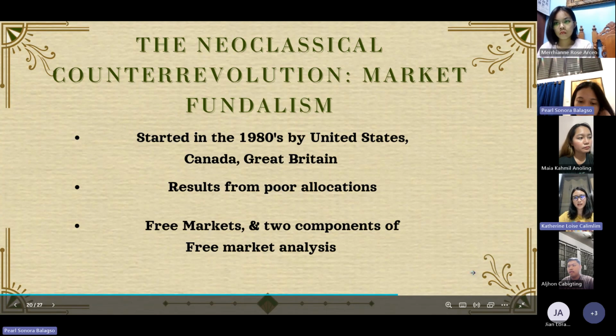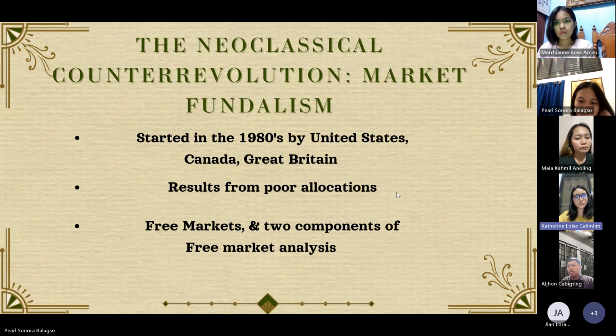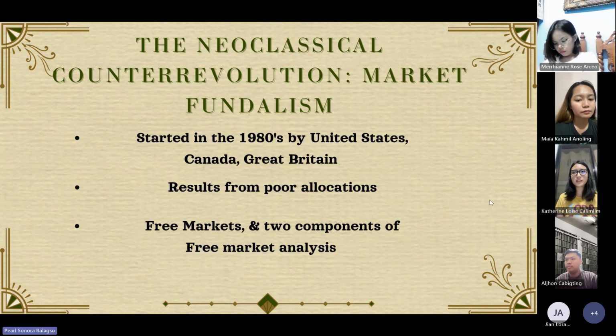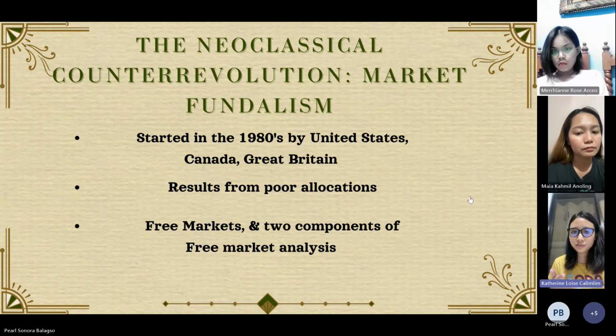And under this we have two free market analysis. So first, what is free market analysis? So free market analysis is yung dito ini-indicate or dito makakapagsabi sa part of theory na kung ano yung best government or best na pamumuno, which best government fits the country. So I'll explain that later, but please next po.